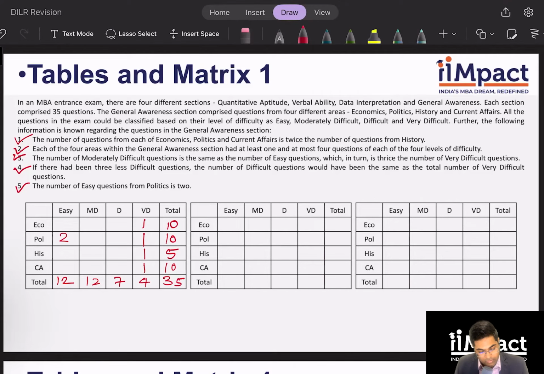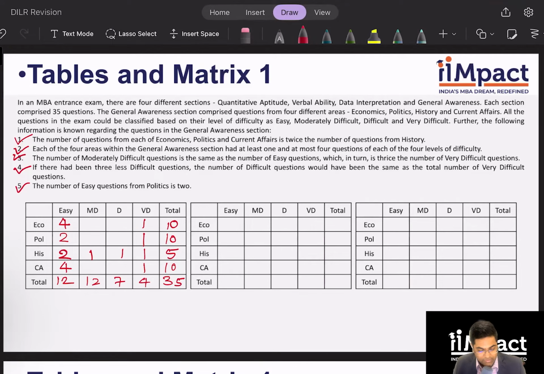Now, in this, what is the maximum value any cell in history can take? Because I know each of them will have to be at least 1. So the maximum is 2. If I put 1 over here, the sum of politics and history in easy becomes 3 and the total is 12. But I cannot make 9 with 2 numbers which have an upper limit of 4. So therefore I know this has to be 2, 1, 1 and the other 2 become 4 and 4. Clear.